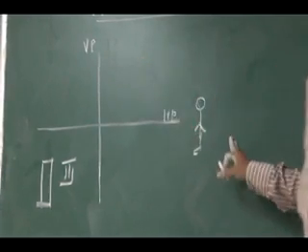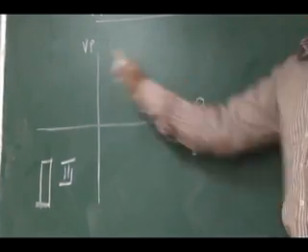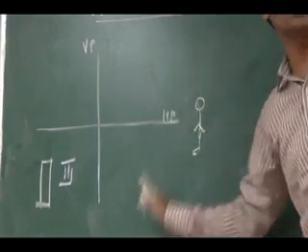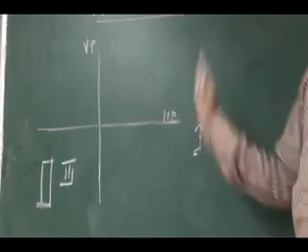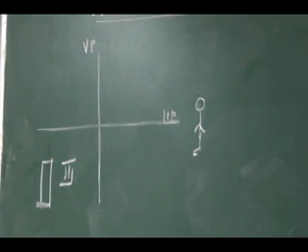In front of means observer is here. In front of means it has to be here, either in the first quadrant or in the fourth quadrant. That is behind the vertical plane.